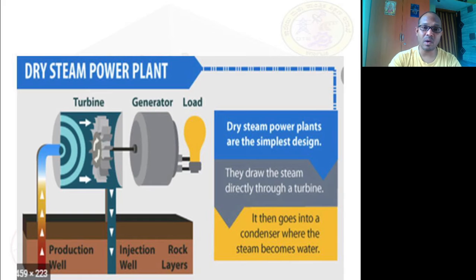And then whatever the outcome of this turbine, once the steam coming here has made the turbine blades rotate, after striking the blades it loses its energy. So it is not released to the atmosphere. We will send it back once again into the injection well. This is called an injection well. After striking the blades, it will go to the injection well. Once again, there will be a separator and it just goes off. This mechanical energy will be used in the generators. Okay, rock layers will also be there.